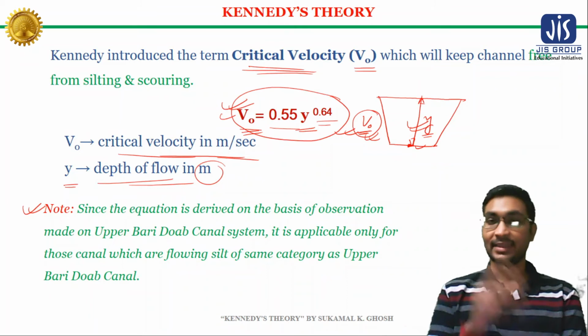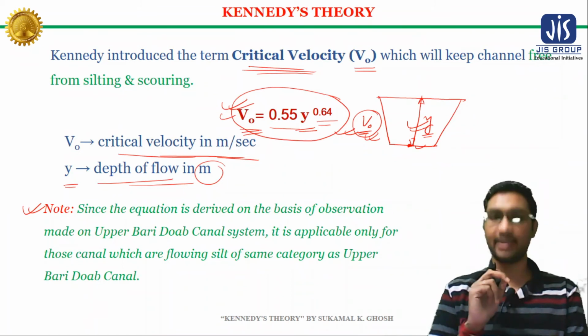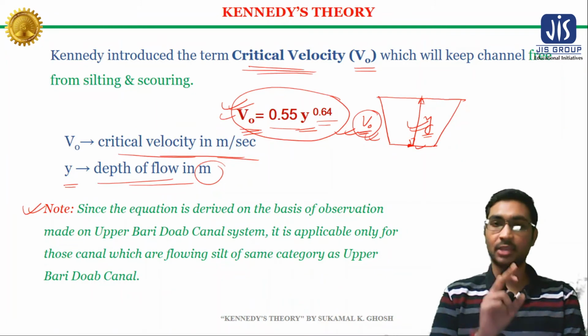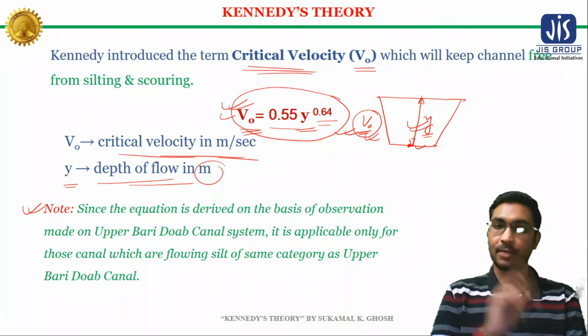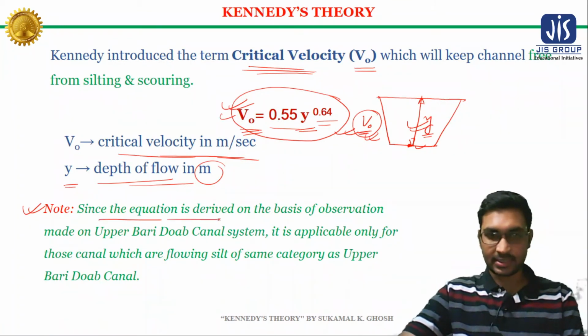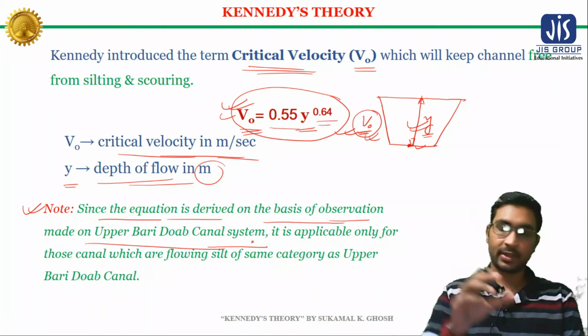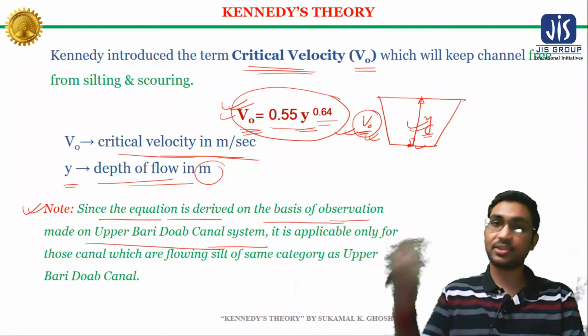That is why this expression is applicable only for those canals which are flowing silt of the same category as the Upper Bari-Doab canal. Since this equation is derived on the basis of observations made on the Upper Bari-Doab canal system, it is not applicable for other channels.